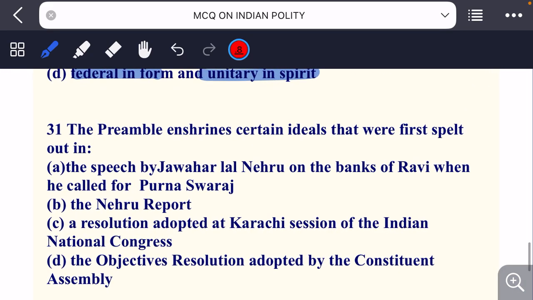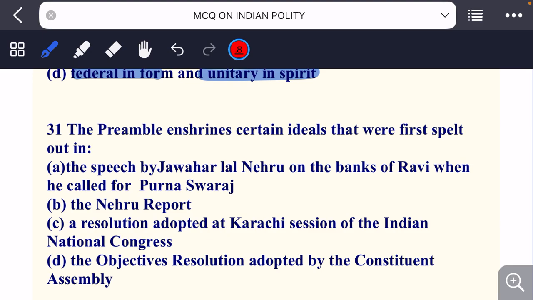the preamble enshrines certain ideals that were first spelled out in the speech of Jawaharlal Nehru on the banks of Ravi when he called for Purna Swaraj, the Nehru Report, a resolution adopted at Karachi session of the Indian National Congress, objective resolution adopted by Constituent Assembly.